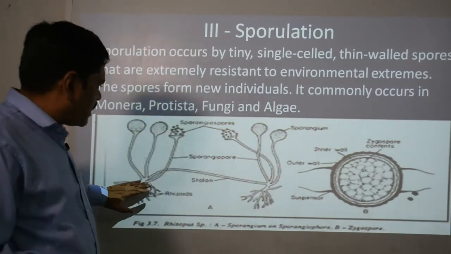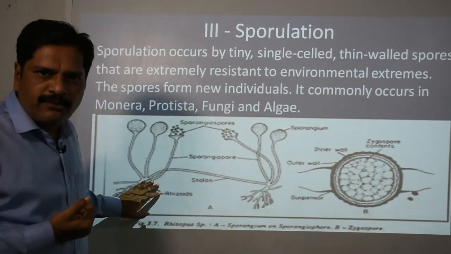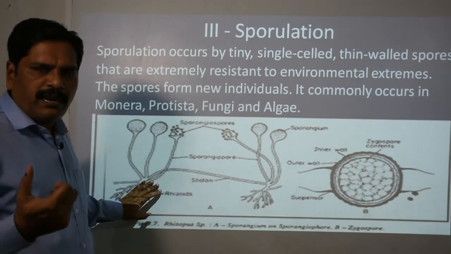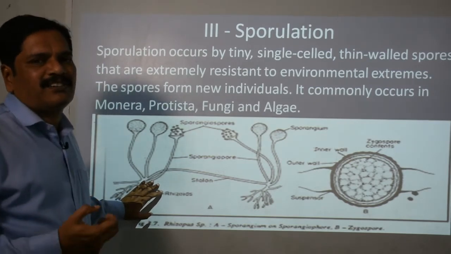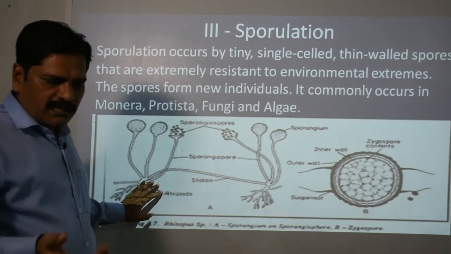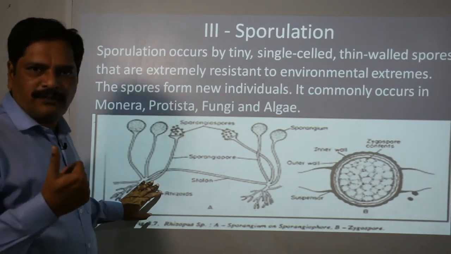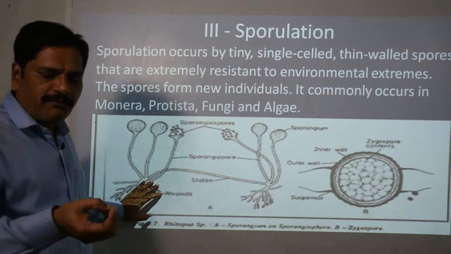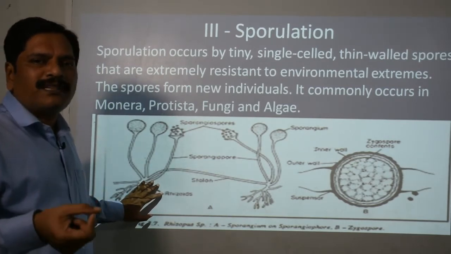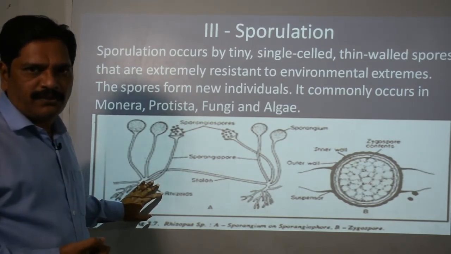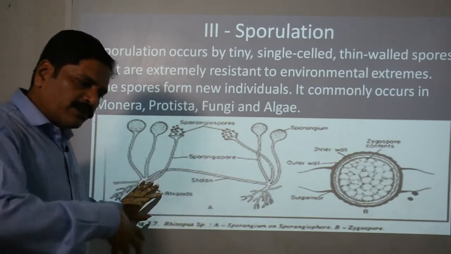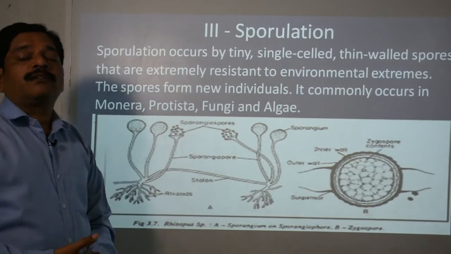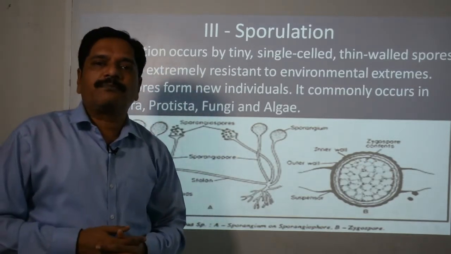Okay, here you can see that. You remember the structure of Rhizopus, the black bread mold. At your home you can see this structure. If you keep bread in this rainy season especially, if you expose the bread to the surroundings, then within a few days, one or two days, you will observe that some black spots will appear. Okay, and then it will cover the whole bread. So what is the reason? The sporulation. The formation of spores is called sporulation.